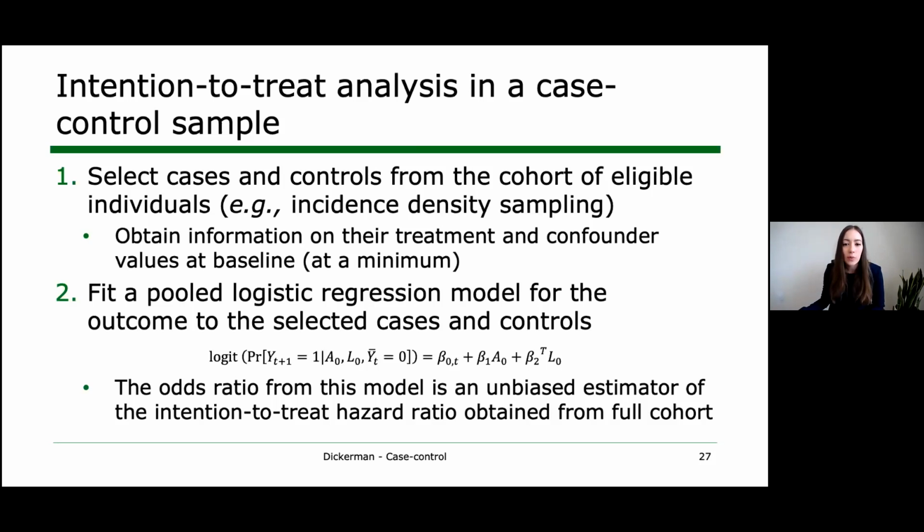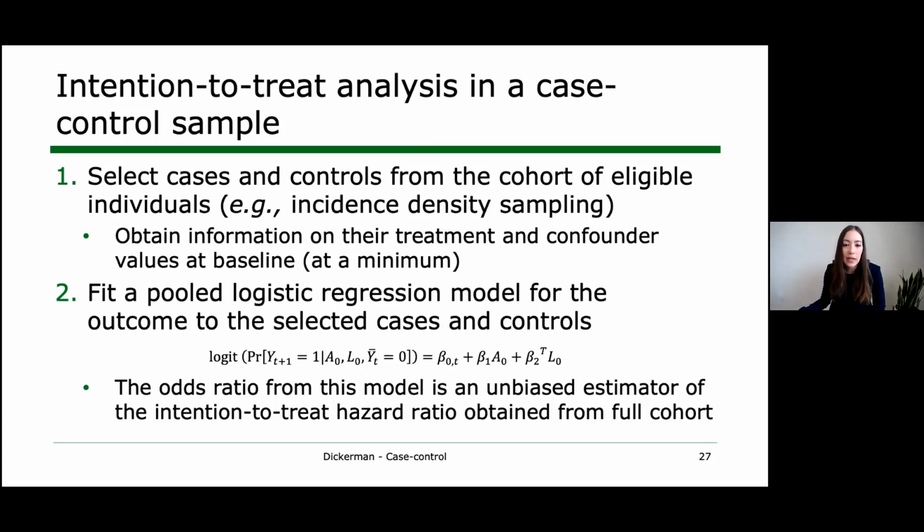Here I say that we will need to get baseline values at a minimum. That is, if we are making no adjustment for potential selection bias due to loss to follow-up. If we are making that adjustment and therefore need to estimate time-varying inverse probability weights, then instead we need to get information on their full history of treatment and confounders from baseline through the time of selection.